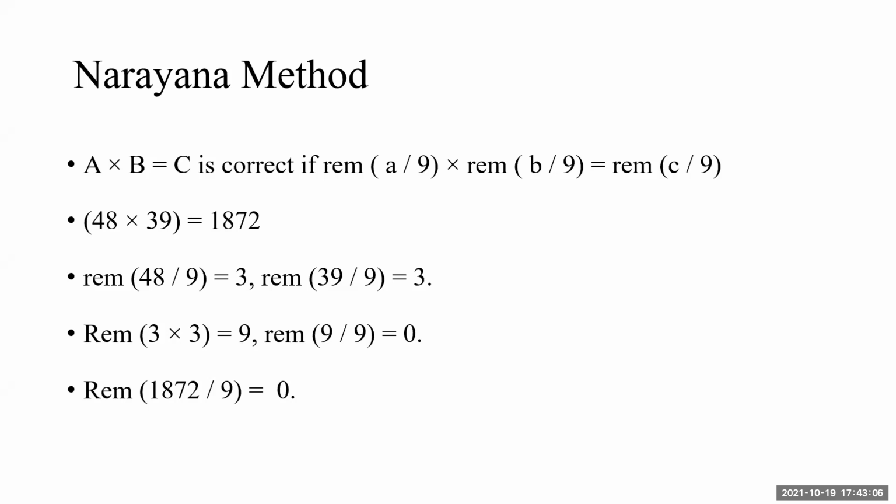So the possibility of getting the answer by the Ekadashanka method is always greater than the Navanka method. But in one sentence, I can say that the Bijanka method is a necessary condition, but not sufficient. You will understand what I am saying.